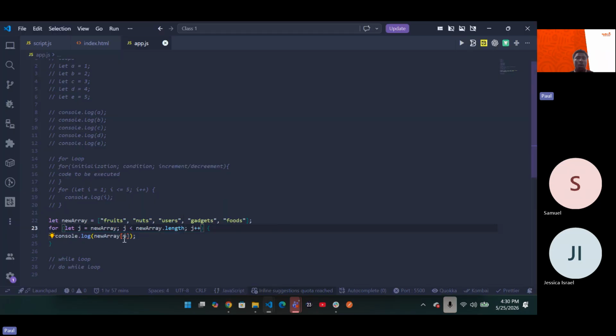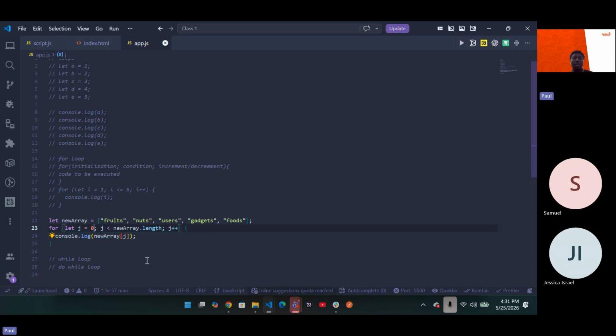Okay, I think I understand. This is one of the biggest mistakes someone will ever make. It is not supposed to be let j equals newArray. It's supposed to be, where does an array start from? So it's supposed to be let j equals 0, j less than newArray.length, then j plus plus.